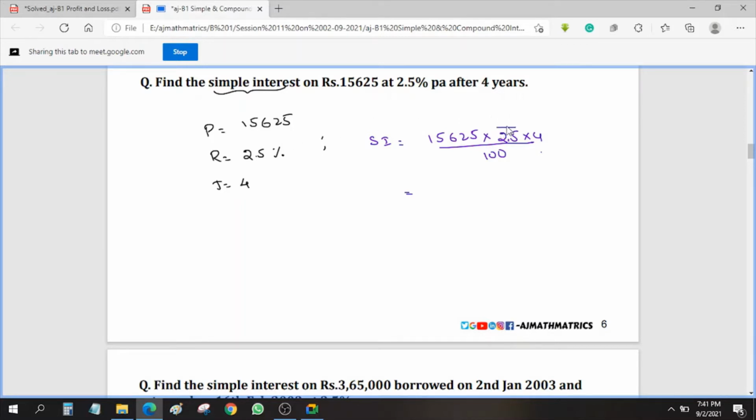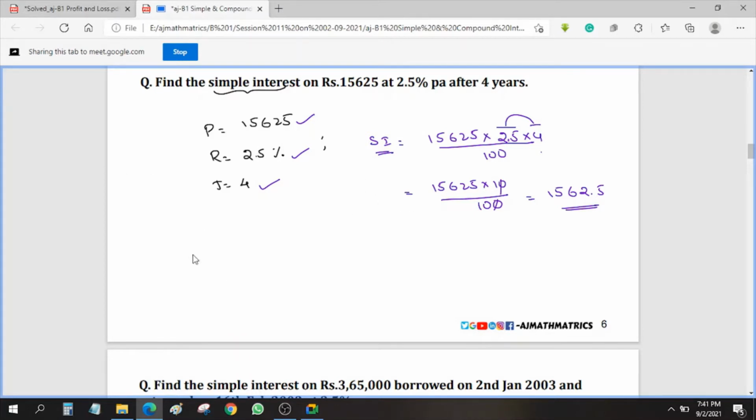See, if you observe 2.5 and 4, let us consider it as 25 and 4. 25 times 4 is 100. Here 2.5 times 4 means 10. So 15,625 into 10 by 100. The 0 gets cancelled, so 15,625 by 10 will become 1562.5. So this is the simple interest on this sum for this rate of interest and this time. Okay, so that is only simple interest.